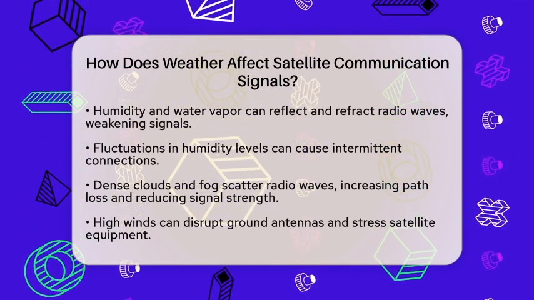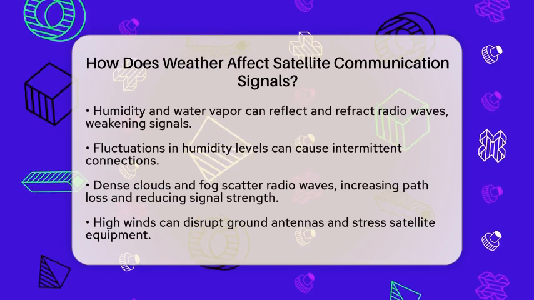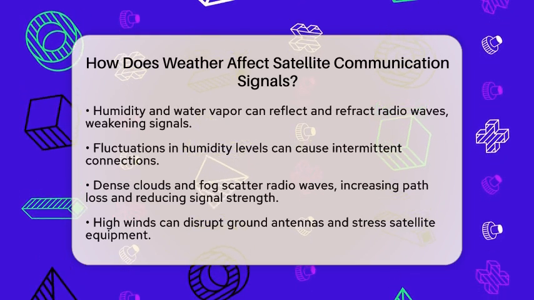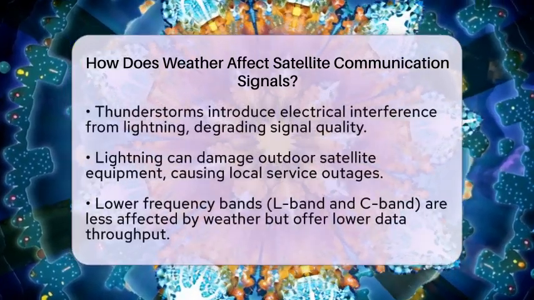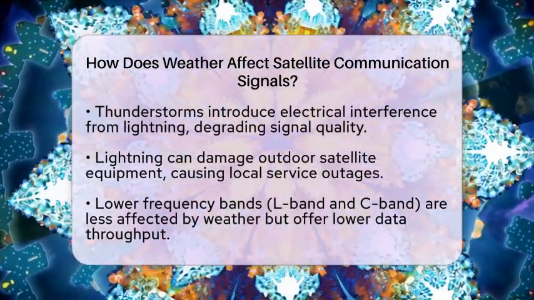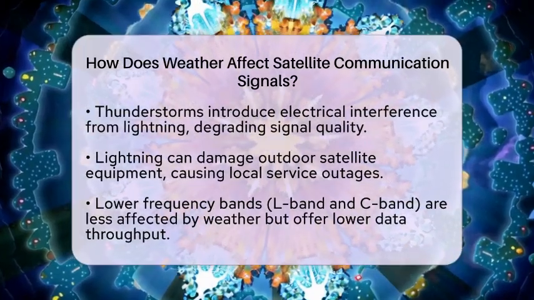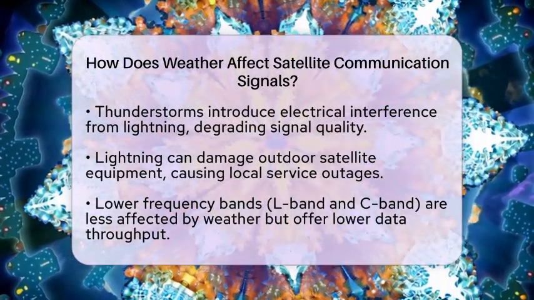Thunderstorms bring another layer of complexity. Lightning can create electrical interference that degrades signal quality in both uplink and downlink directions. It can also damage outdoor satellite equipment, leading to local service outages during storms.